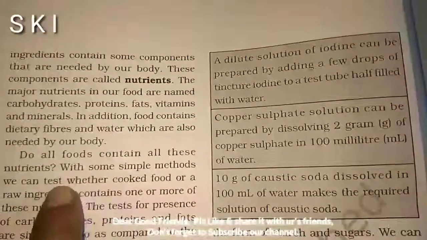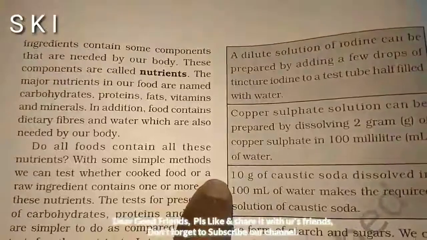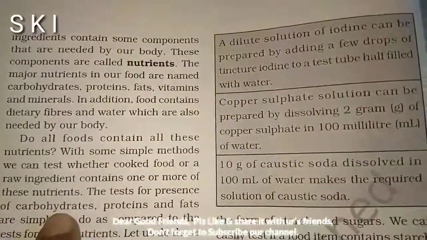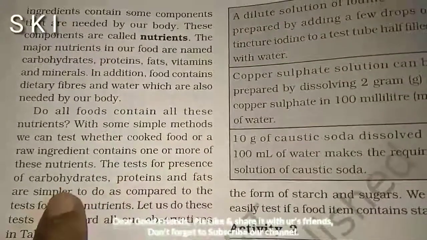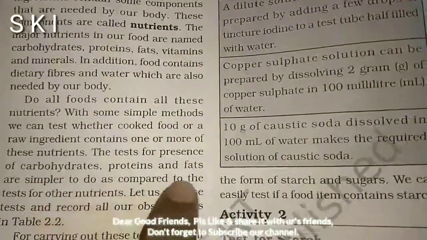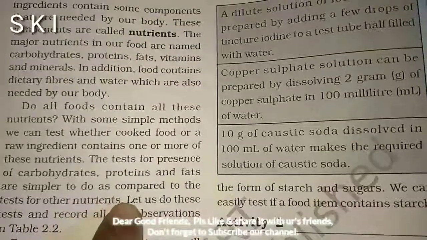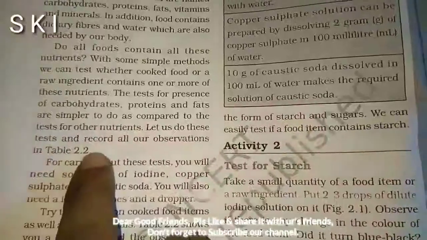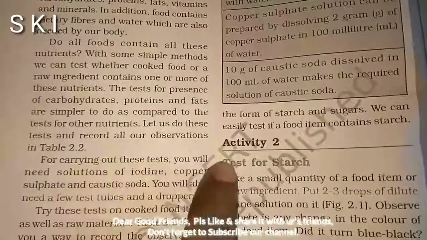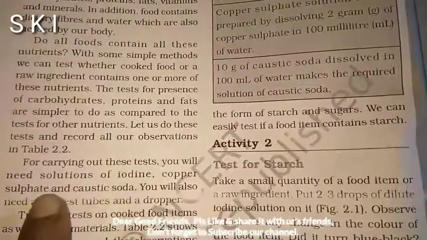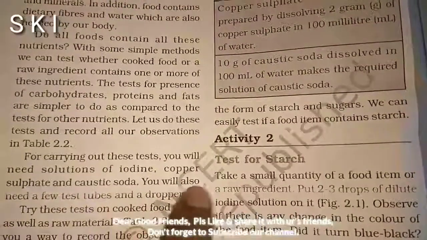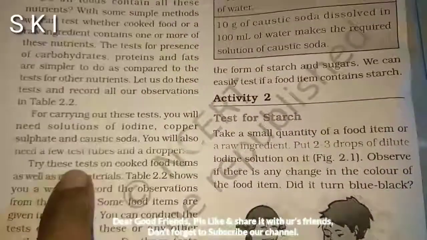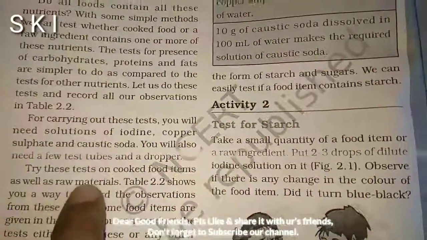With some simple methods, we can test whether a cooked food or a raw material contains one or more of these nutrients. The tests for the presence of carbohydrates, proteins, and fats are simpler as compared to the tests for other nutrients. Let us do these tests and record all the observations in Table 2.2. For carrying out these tests, we will need solutions of iodine, copper sulphate, and caustic soda. We will also need a few test tubes and a dropper. Try these tests on cooked food items as well as raw materials.